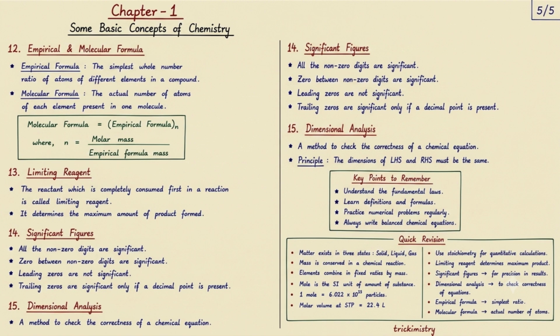Finally, let's study dimensional analysis. Dimensional analysis is a method used to check the correctness of equations and calculations. Its basic principle is that the dimensions on the left-hand side and the right-hand side of an equation must be the same. If both sides have the same dimensions, the equation is dimensionally correct.